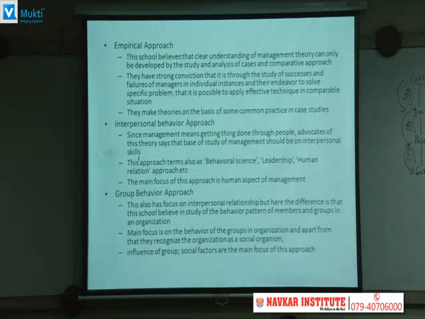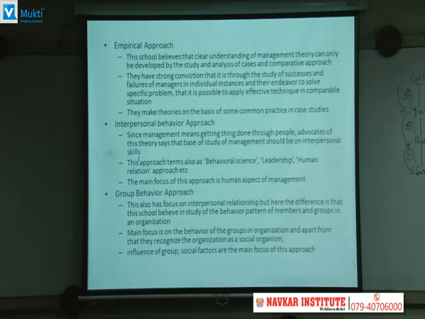So the people who advocated this approach, the approach of interpersonal behavior, advocated that the most important thing is your interpersonal skills, which will help you to get your things done. So management theory, whatever you want to develop, should be on the basis of interpersonal skills. The people have done research on the human aspect of management, and it is also known as behavioral science or leadership or human relation approach.